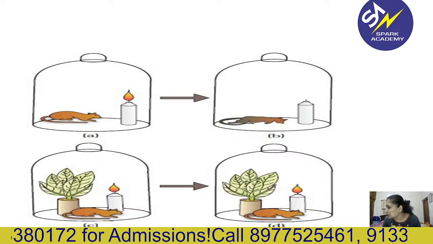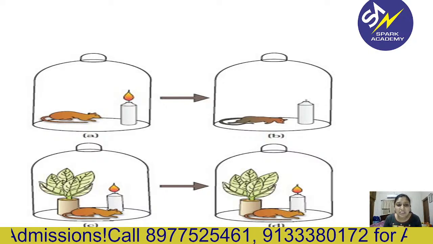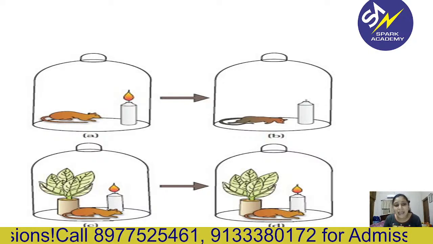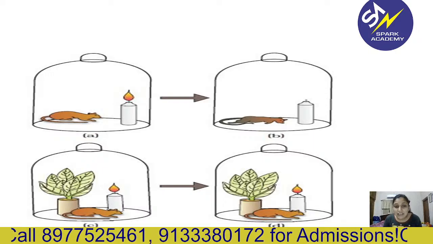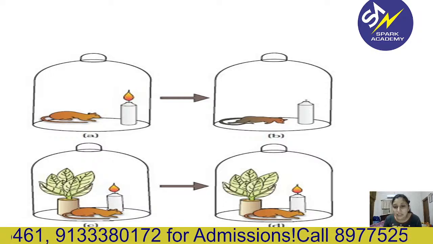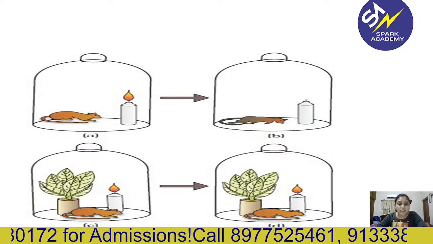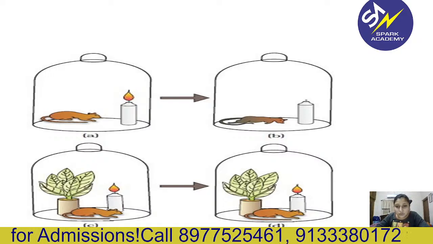You can see the first bell jar. Then what has he done? He kept a mint plant along with the candle and mouse. Then the candle keeps on burning. There will be no extinguishing of the candle, and the mouse also remains alive.